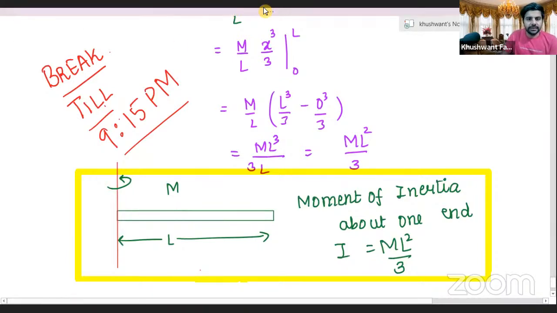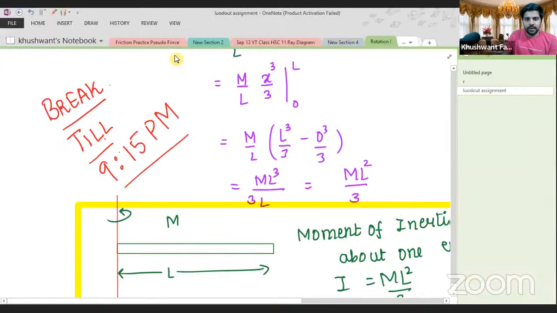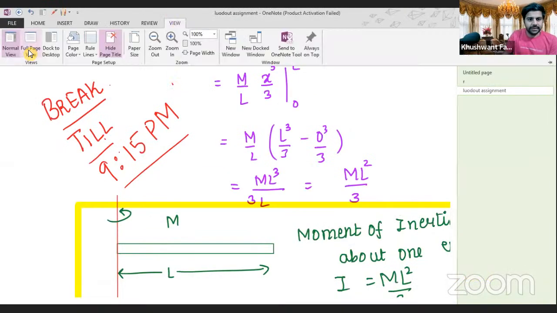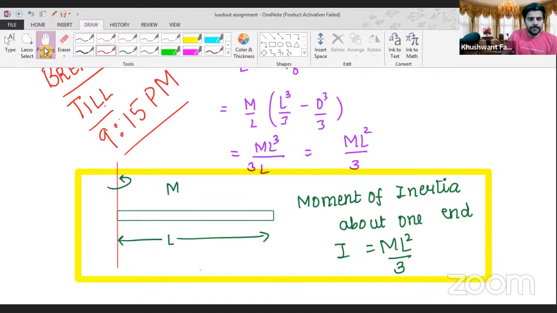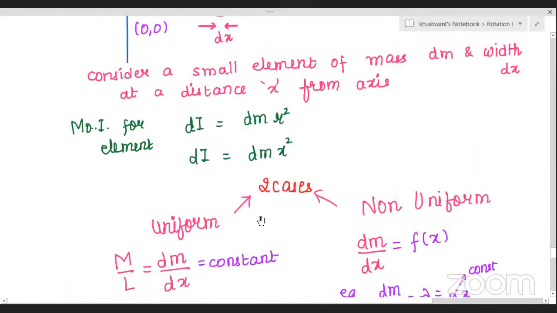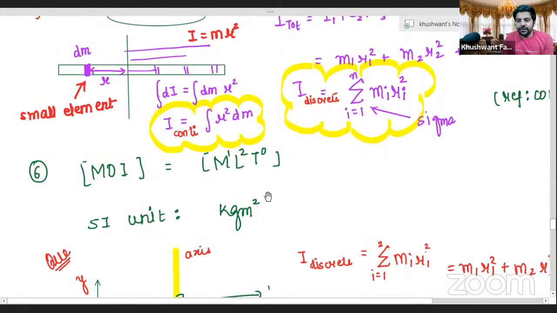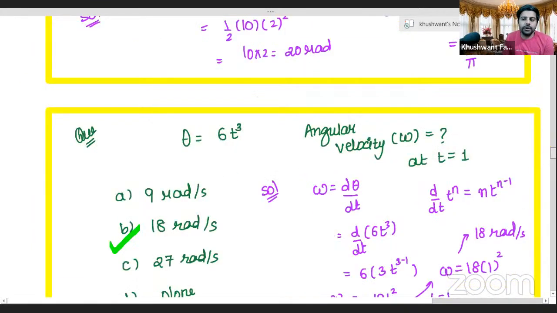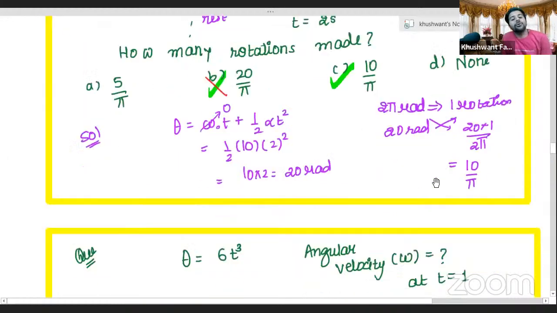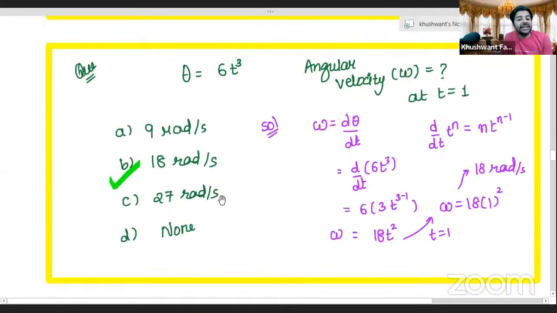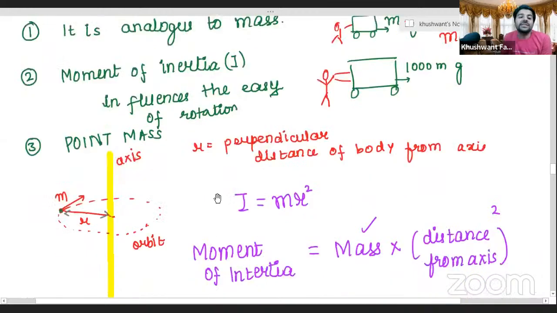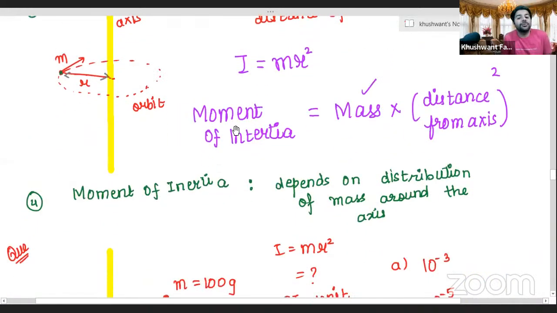So as you all can see, this is what we were doing some time back. Have a look. We had started off with the concept of rotation. We solved a lot of questions understanding how to calculate omega, how to work on alpha, and calculate the number of rotations. Then the concept of moment of inertia. We got introduced to this new concept. We understood that for any single point mass, the moment of inertia is equal to mr square.